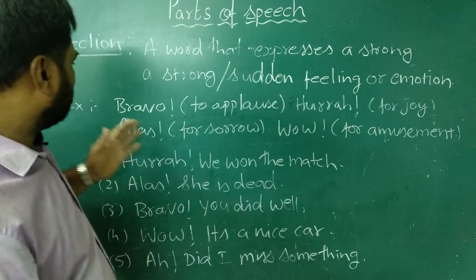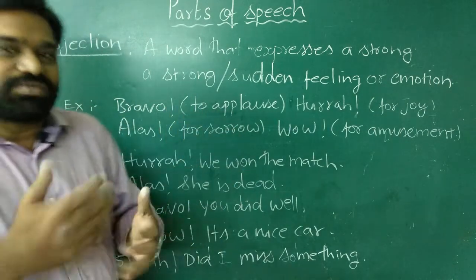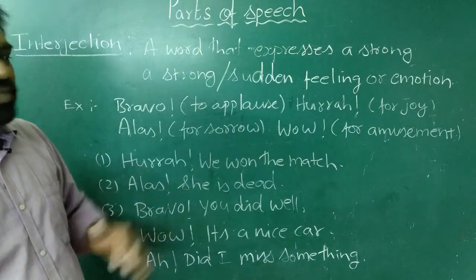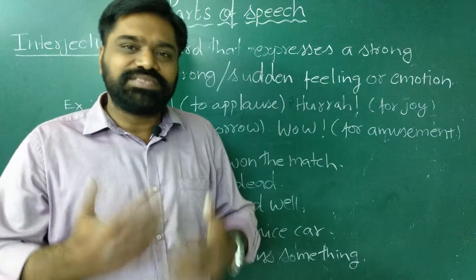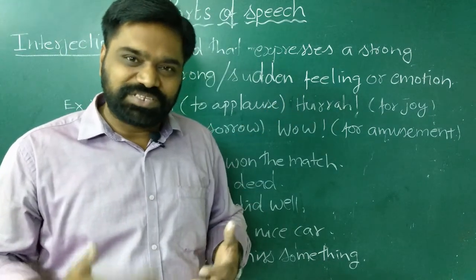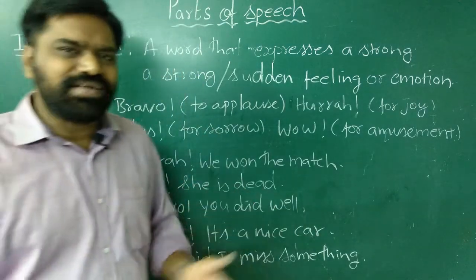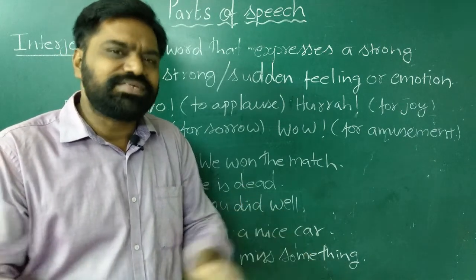Let us see, for example, the word bravo. Bravo is a word that we use to applaud when someone does something good or achieves something. We applaud him by saying bravo. Similarly, the word hooray. Hooray is a word which we use to express our joy, happiness. The word alas. Alas is a word we use when we are really sorry or very sad.